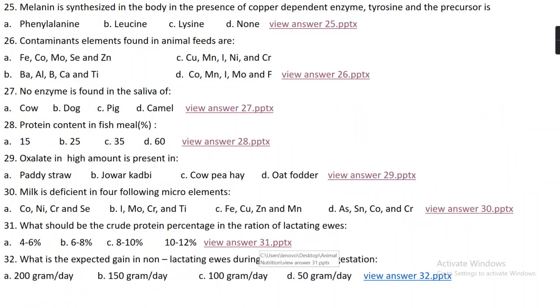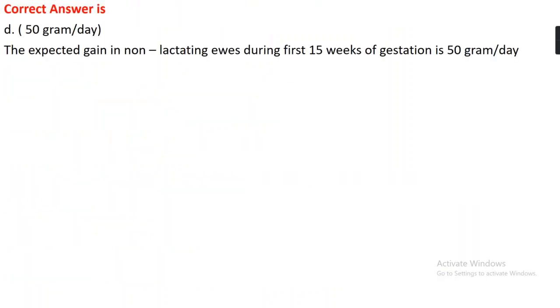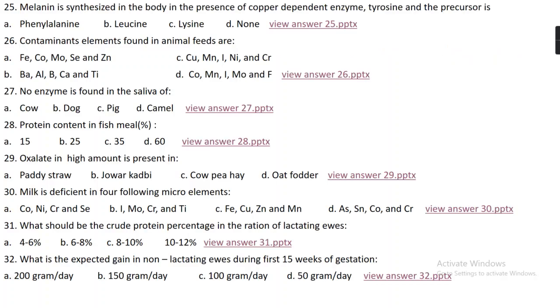Question number 32. What is the expected gain in non-lactating ewe during first 15 weeks of gestation? Option A 200 gram per day, option B 150 gram per day, option C 100 gram per day, or option D 50 gram per day. The right answer is option D, that is 50 gram per day. The expected gain in non-lactating ewe during first 15 weeks of gestation is 50 gram per day.